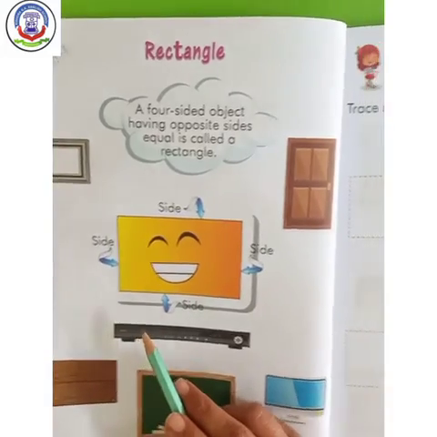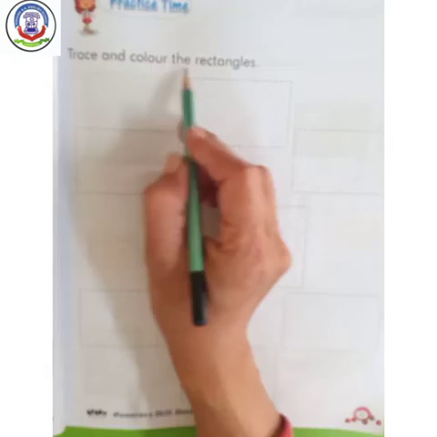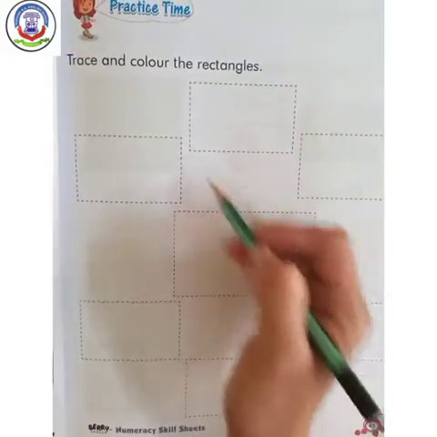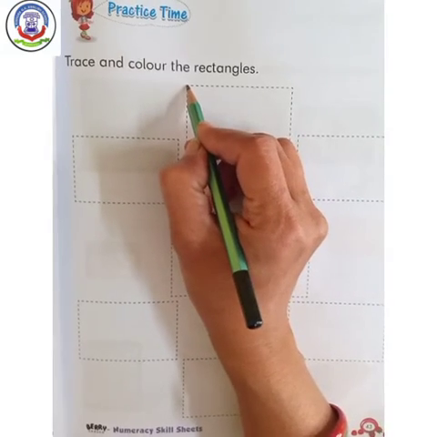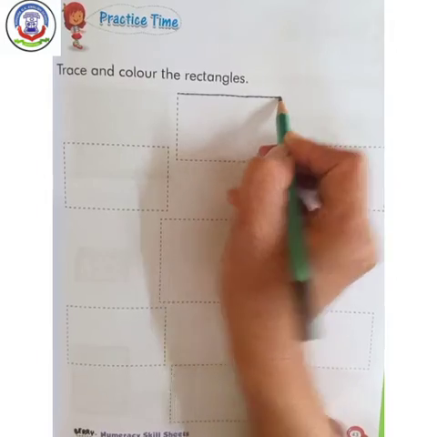Now kids, come to page number 43. Trace and color the rectangles. So we will trace all the rectangles first and then we will color it. Join the dots slowly and properly to give a correct shape.